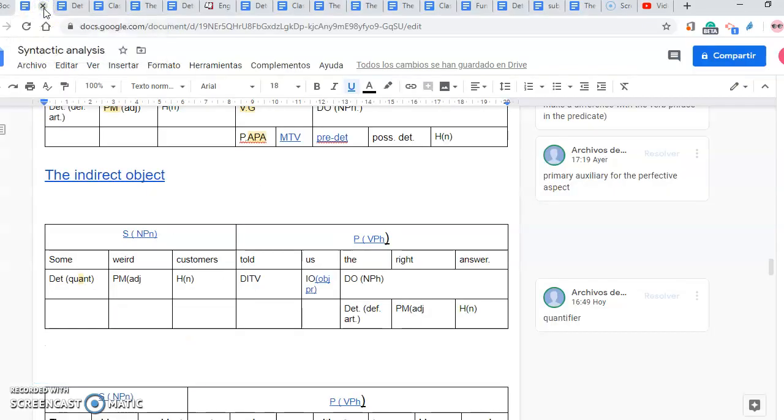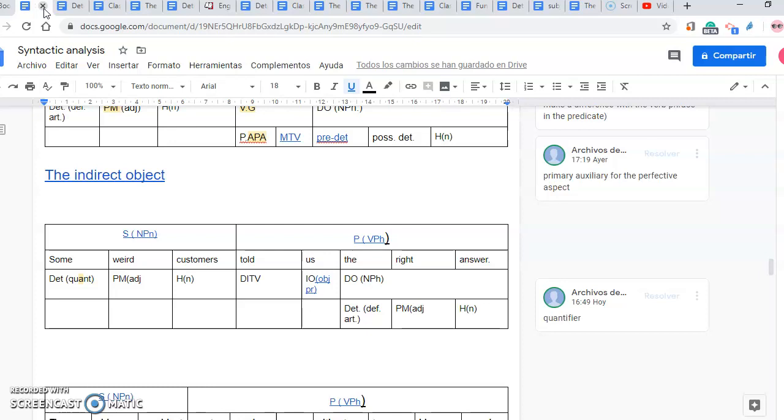So now we are going to see the indirect object. The indirect object, as I said before, we have to look at the verb. What kind of verb do we have? Told. You always tell something, you always tell somebody something, or you tell something to somebody. So this is a three-place verb because you need the subject, you need two noun phrases after that.